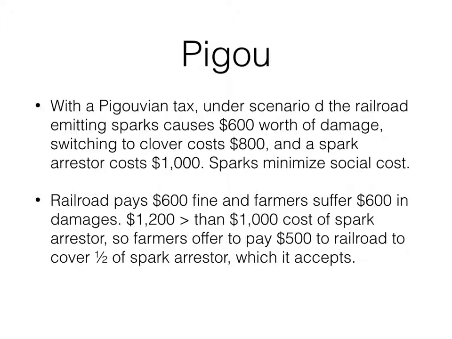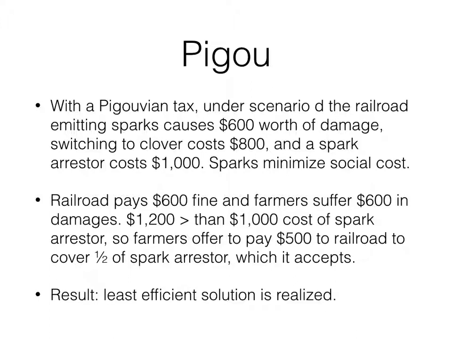That is a least cost means for these two under the Pigouvian tax system, and this is one of the reasons why Coase was arguing Pigouvian tax doesn't necessarily lead to the most efficient outcome. Because in this case, the most efficient outcome would be the crop damage. However, when the $600 payment to the government by the railroad is taken into account and also added to the $600 worth of crop damage, the farmers and the railroads can come together and for $1,000 solve the problem cheaper, and now you end up with a $1,000 spark arrestor, which is the least efficient solution that's being realized. That's the end of the real Coase theorem.